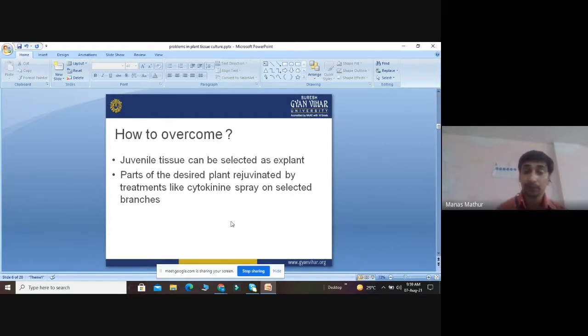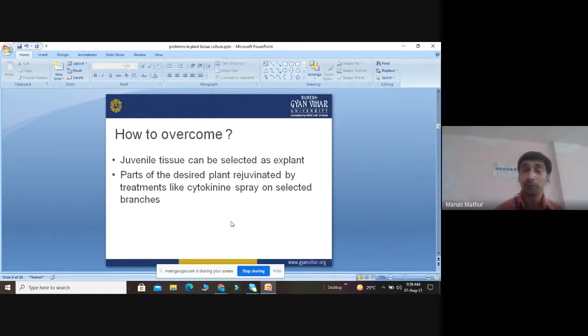So wherever we find that a part is not able to germinate, what we have to do is spray or treat that plant with cytokinin on selected branches, like meristem tissue, vacuoles, apical bud, ovary, ovule. These are the two major ways we can overcome the effect of recalcitrance.